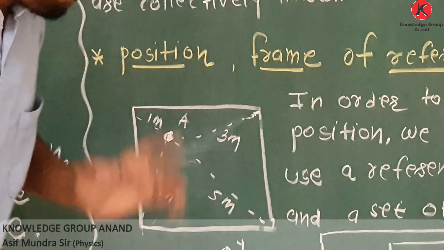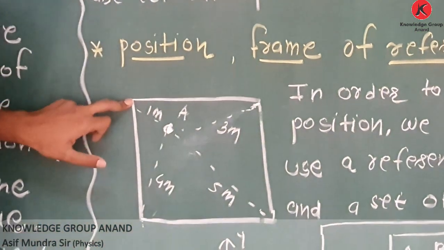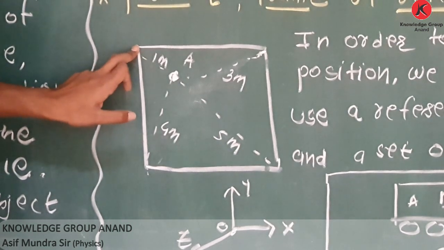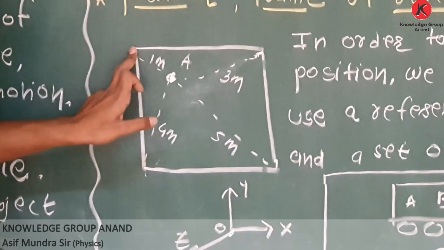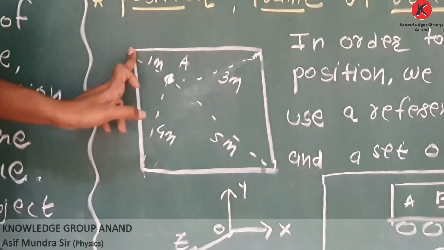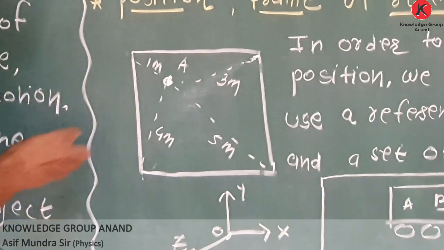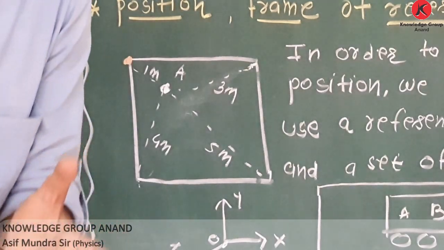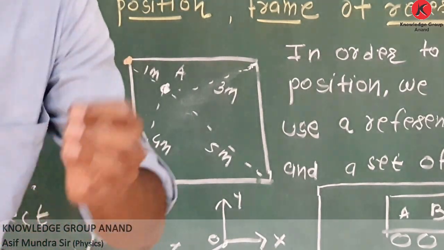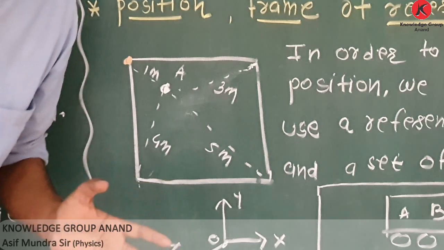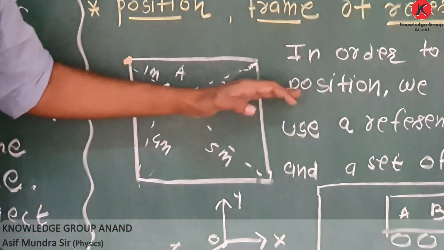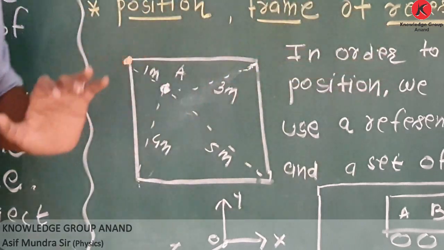If I say all students are at this corner, then for each student reading is same. Yes sir, Asif sir is 1 meter away from me, 1 meter away from also another student. Clear? So if I select this point as reference point, for all students answer will be same. So it is necessary to specify reference point.